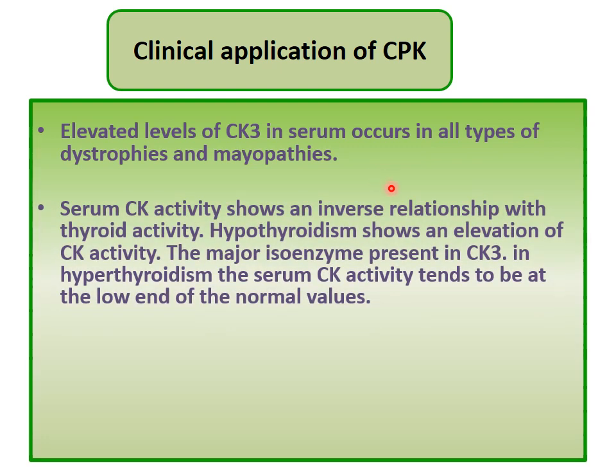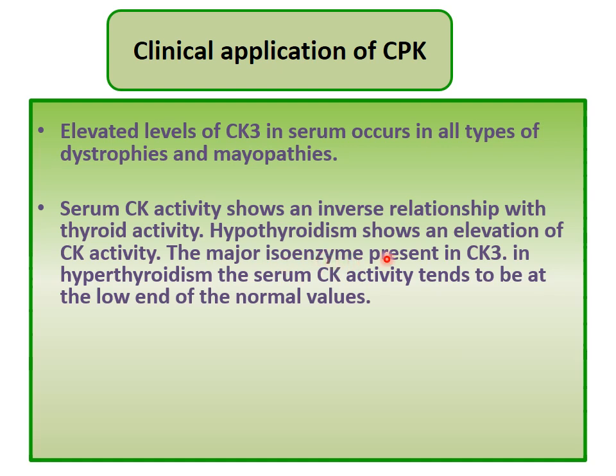Serum CPK activity shows an inverse relation with thyroid activity. That is, if thyroid hormones are increased, that is hyperthyroidism, then serum CK activity is low. Whereas when thyroid hormone is low, the CK activity is high. So hypothyroidism shows an elevation of CK activity.